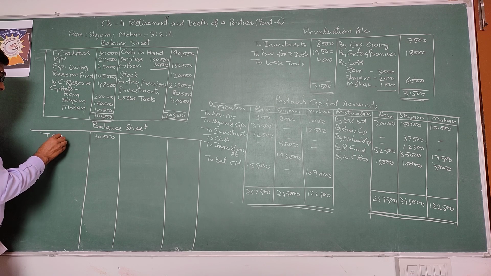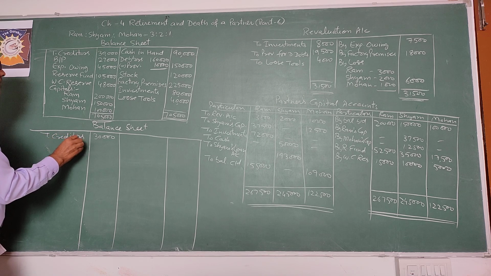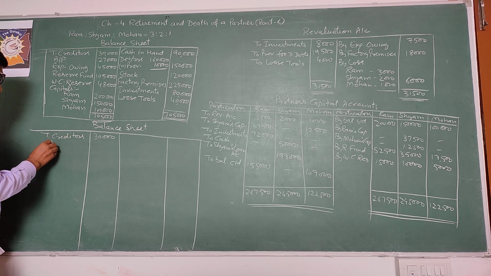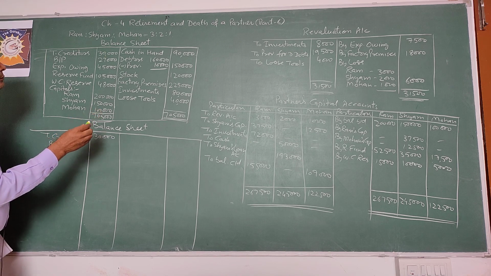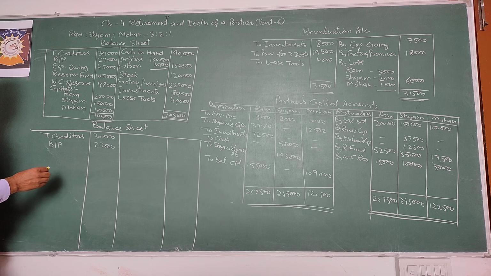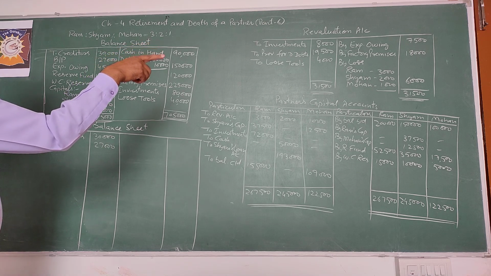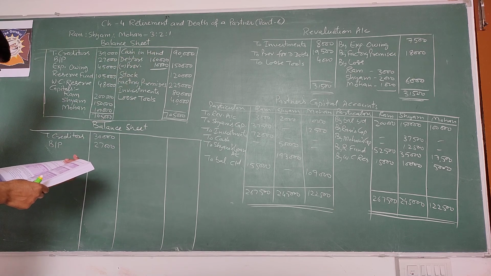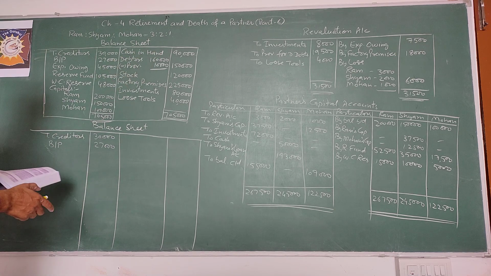Next, bills payable, same, no change, 27,000. Next, expenses owing are reduced by 75,100. Now it is given in adjustment number 2, 37,500.